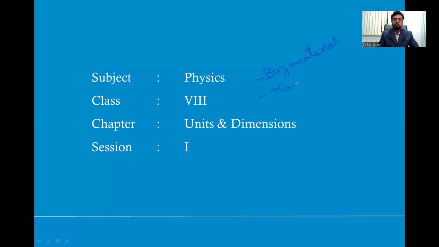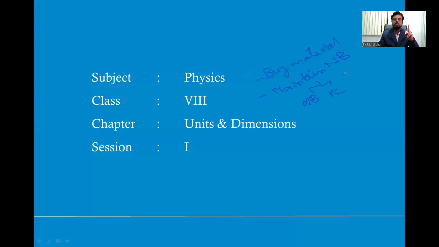Then maintain separate notebooks for IIT classes, either offline or online. One notebook for mathematics and biology, and one notebook for physics and chemistry. So total two notebooks.